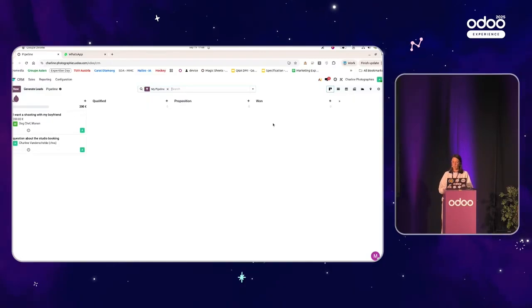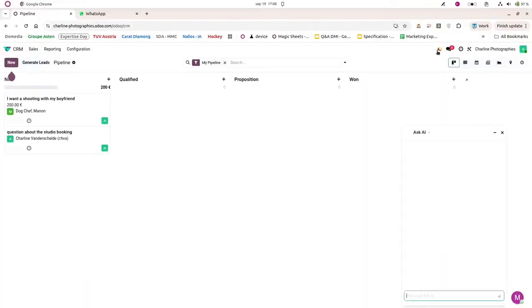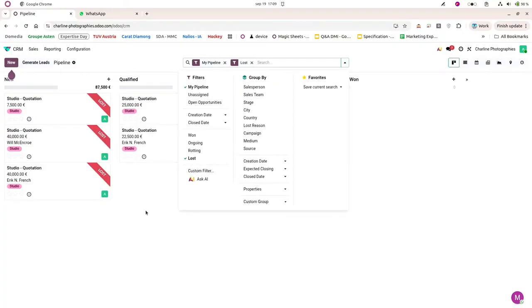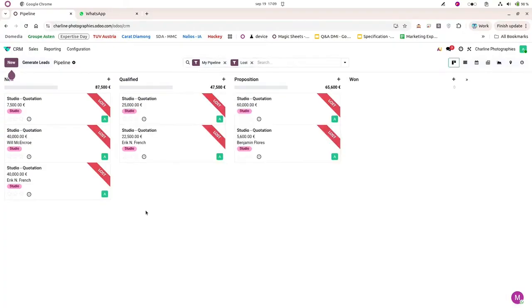So what I can do is use my AI button here and ask, show me all the lost opportunities with the tag studio. I don't think I have enough Wi-Fi, so I will just do it from here. Here I have all my lost opportunities with the tag studio.